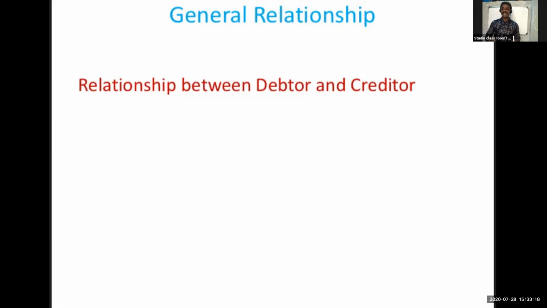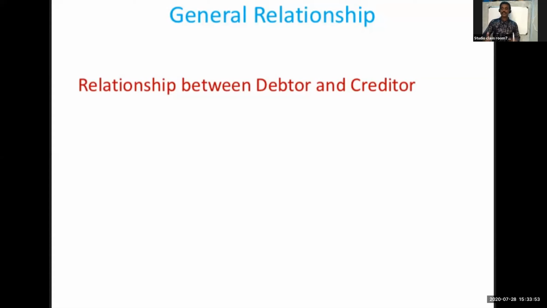One thing is that a customer remains a creditor of the bank so long as his account is in credit balance. The relationship is reversed when the customer becomes the debtor. When the customer's account is overdrawn or a loan is taken, the customer becomes the debtor and the banker becomes the creditor.